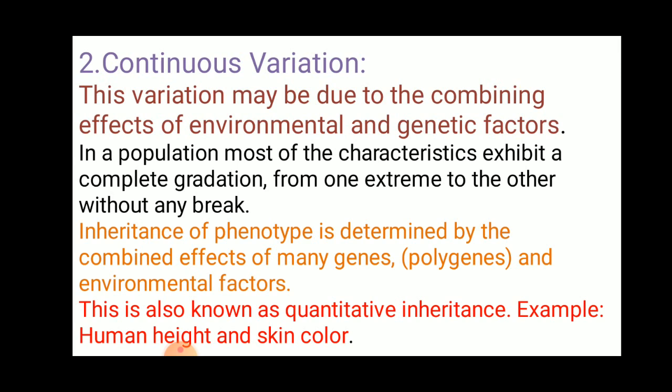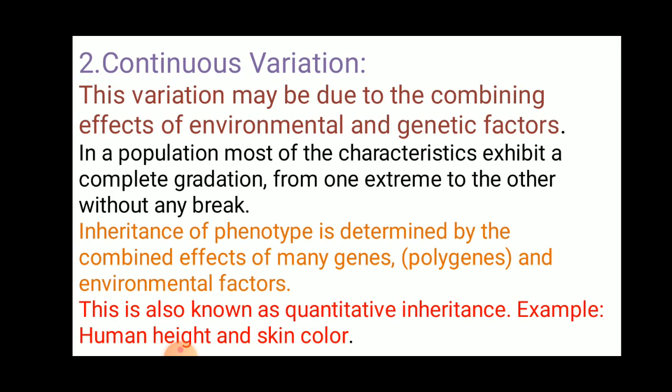In a population, most of the characters exhibit a complete gradation from one extreme to the other without any break. The characters are transmitted from one extreme to the next extreme.